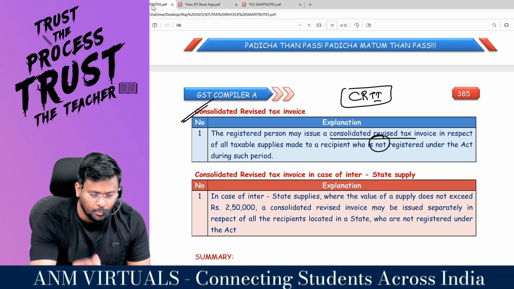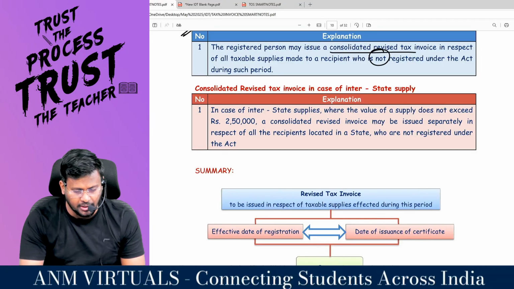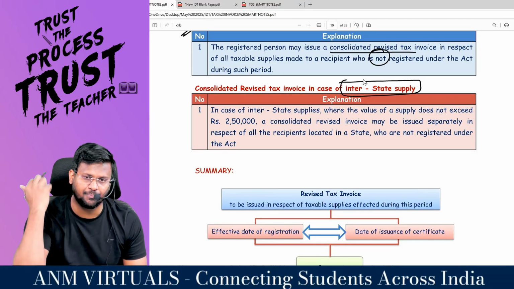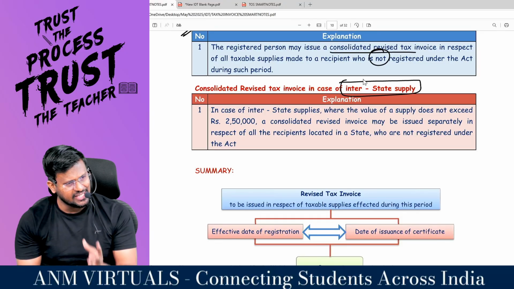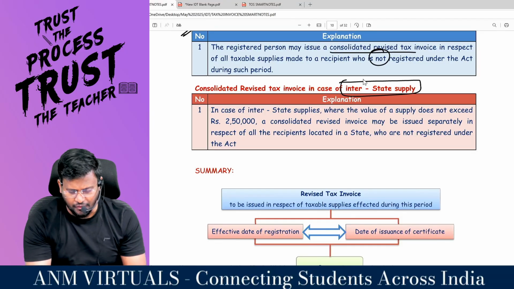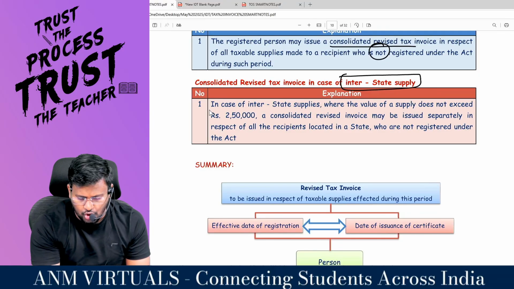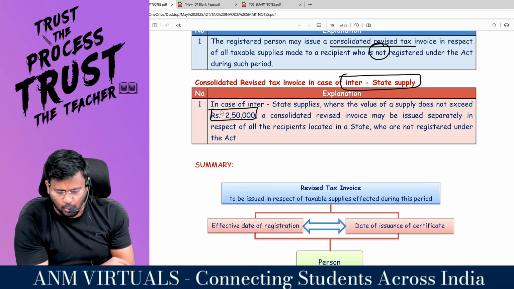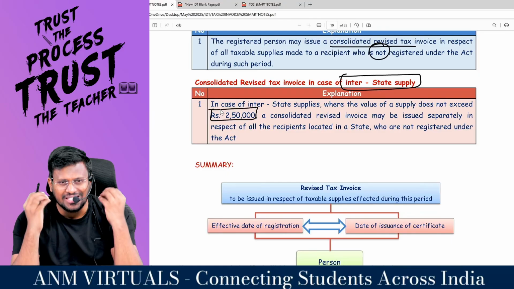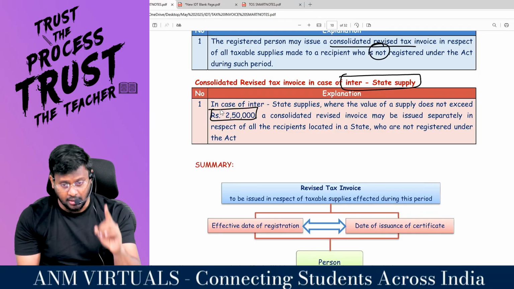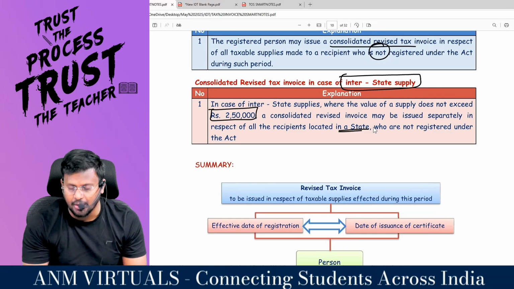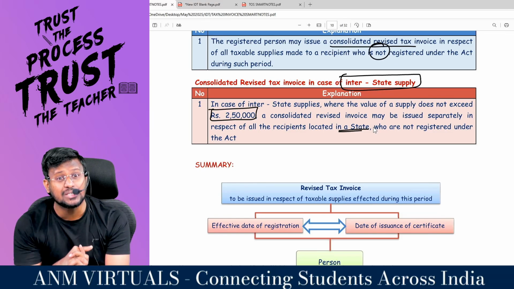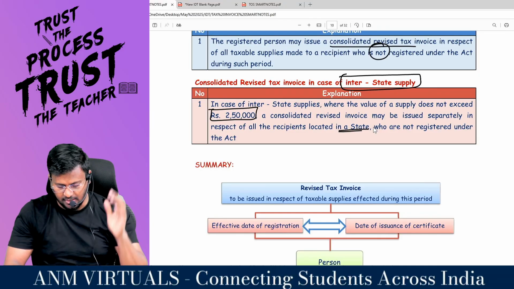This and one or two more questions will be asked in the exam. Are you all really with me? Consolidated revised tax invoice in case of what supply? That may be either intrastate supply or interstate supply. Sir, in case of interstate supply where the value of supply does not exceed how much? 2,50,000. If the value does not exceed 2,50,000, a consolidated revised tax invoice may be issued separately in respect of all recipients located in a particular state. That means up to 2,50,000 you have to issue state-wise consolidated revised tax invoice. Sir, what is the concept?